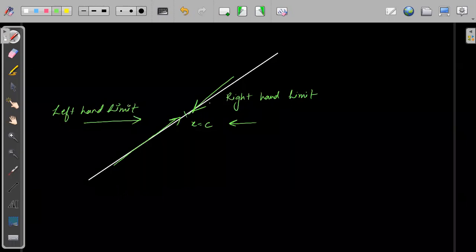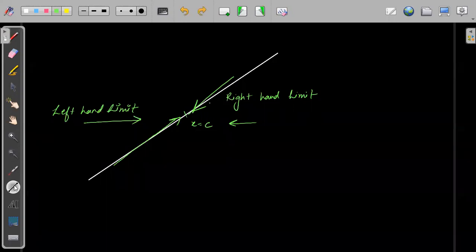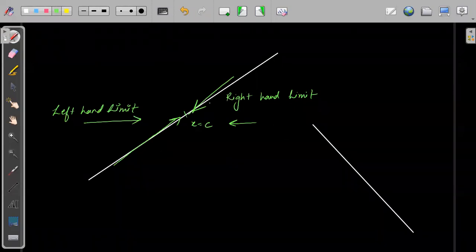Now suppose the function was like this, and this is x equals c. If x is coming from this side, the function again approaches here, so this is the right hand limit, and from this side it is the left hand limit. I hope this part is clear.